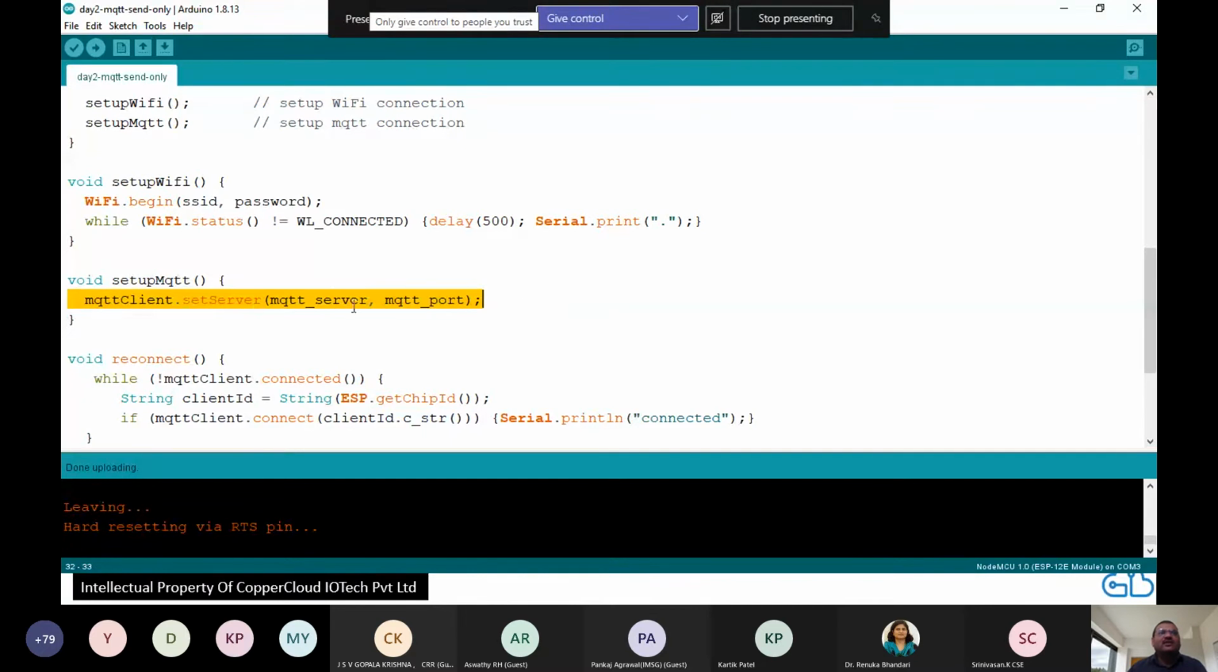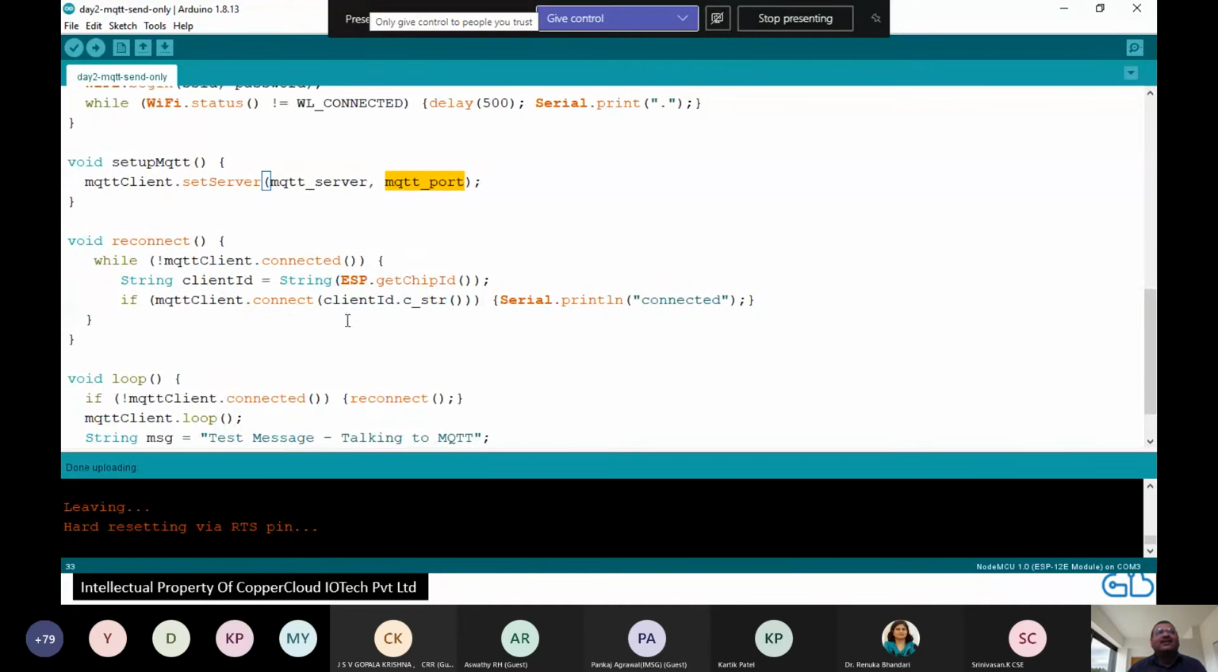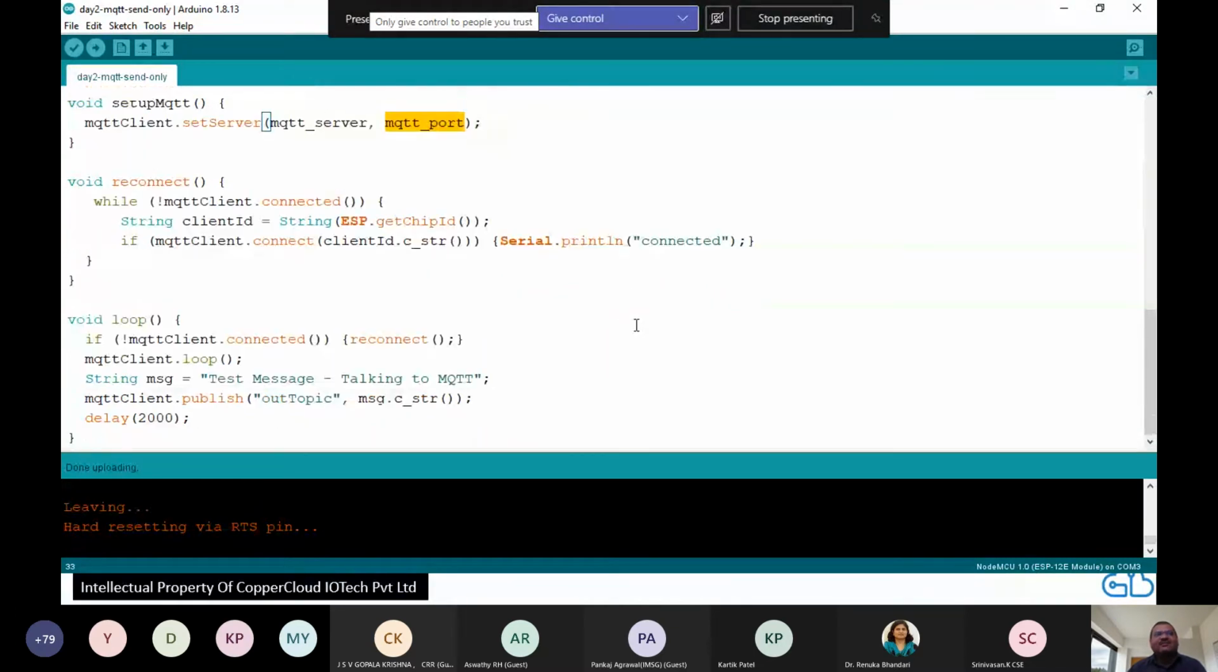With MQTT client set server, you provide the server IP address and the port, you get connected, and once you are connected, you are ready to start sending messages. What message you are sending is out topic, that is the topic, your contract with the server. Remember, the topic you are sending to is your contract. That's the only thing tying your device to your solution. If you start sending to the wrong topic, then your device is no longer part of the solution because you have broken the contract. So your contract is the IP address of the MQTT server, the port the server is listening on, and the topic I am writing to or listening to. That is out topic in this case.